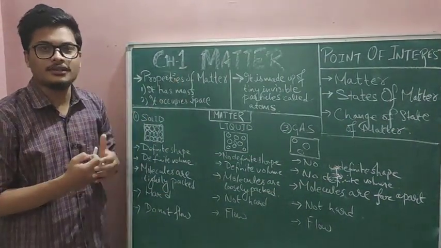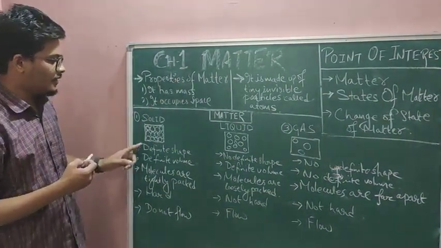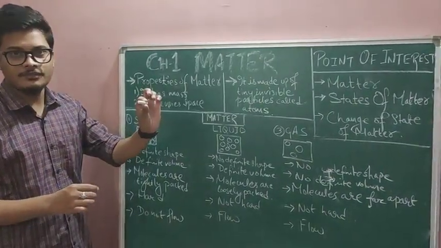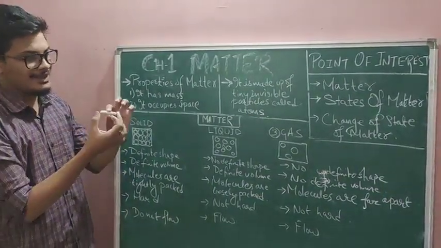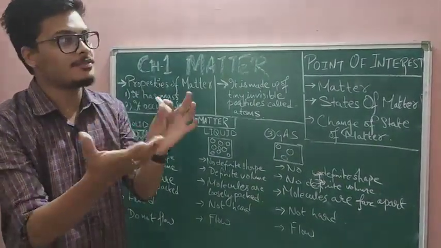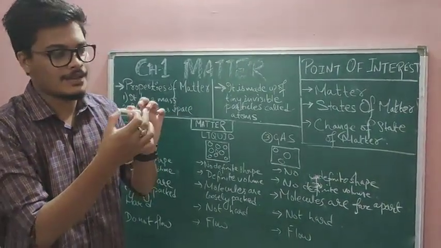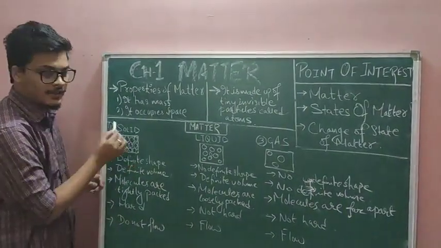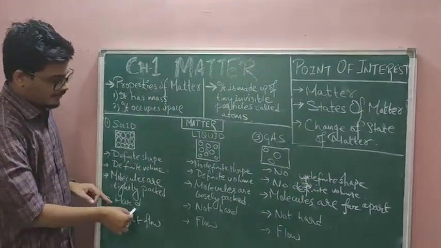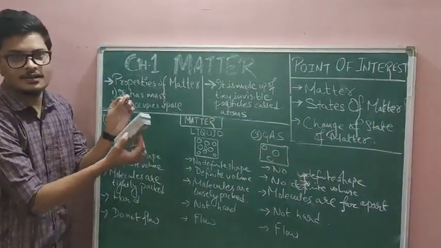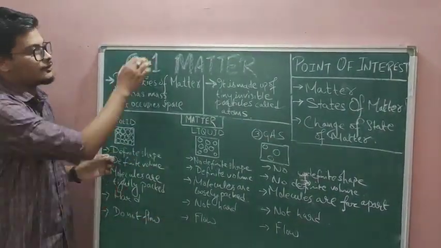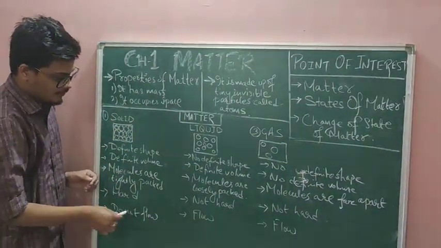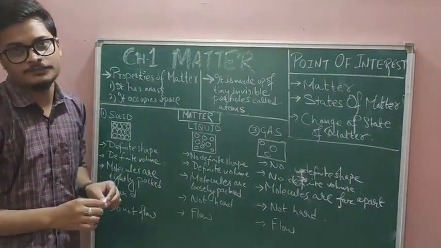Fine. Let us come and understand the properties of solid. How can you say that it is solid? The major property is that it should have a definite shape. You have this chalk, it has a definite shape, isn't it? Definite volume: it is occupying some space in this planet, in this universe, so it has a definite volume. The molecules are tightly packed. It is generally hard. Obviously the duster, this green board, this wall is generally hard in nature, so we call it a solid. And normally it does not flow. Solids never flow like water.